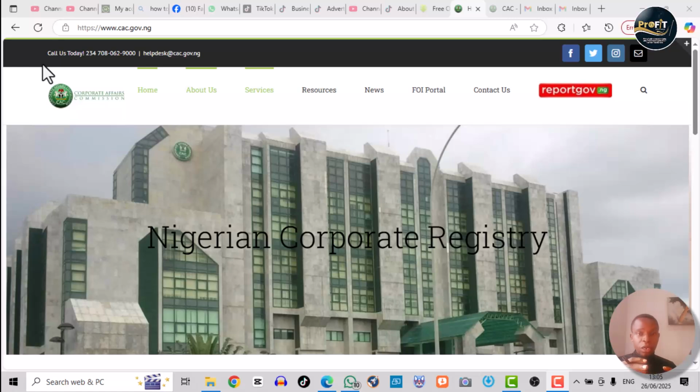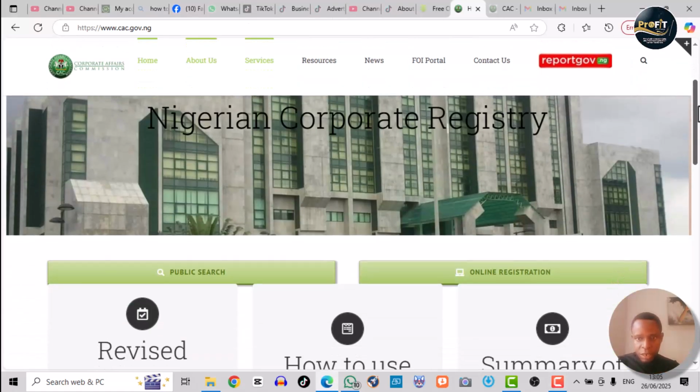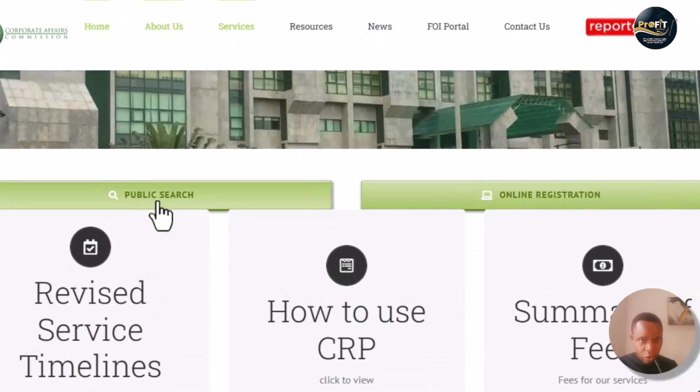So what we're going to be doing now is to create the account, and then much later we'll do the name search, and that's name availability search, okay? And then much later the business name registration if the name gets to be approved. There are two searches. There is public search. Let me scroll down so you can see what I mean. Public search doesn't require you opening an account with the CAC, okay? So you just hit here and then you'll be, let me click on it so you see what I mean.